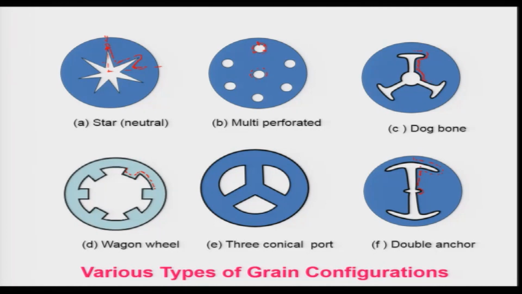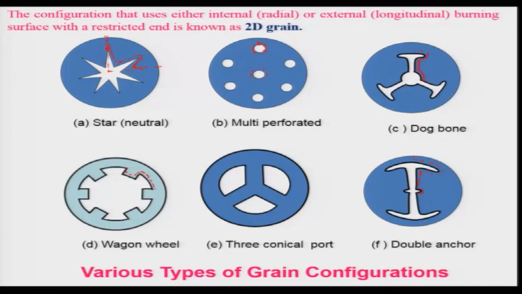So, there are various kinds of grain configuration you can see, but the most popular are star and wagon wheel kinds of things, because they are easier to manufacture, and the others are a little difficult to manufacture and also to maintain uniformity throughout. As I told earlier, the configuration that uses either an internal radial or external longitudinal burning surface with a restricted end is generally a two dimensional grain. It is easy to design and fabricate, therefore it is used profusely.